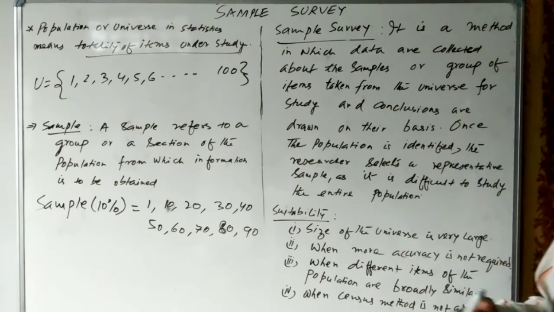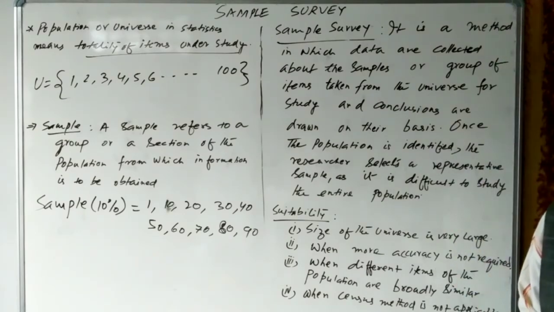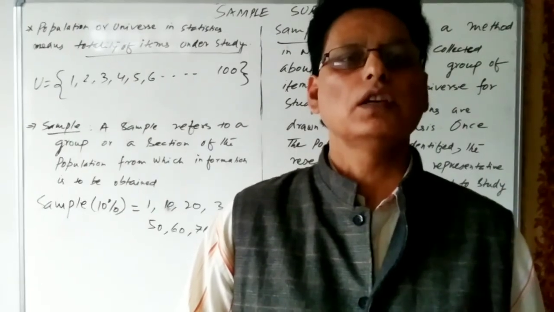So the sampling method is a very useful method in comparison to the census method. I think this method is clear to all of you. Okay, thank you.